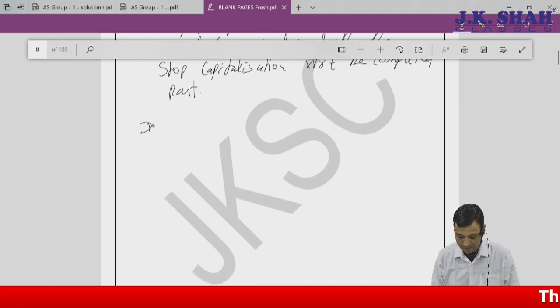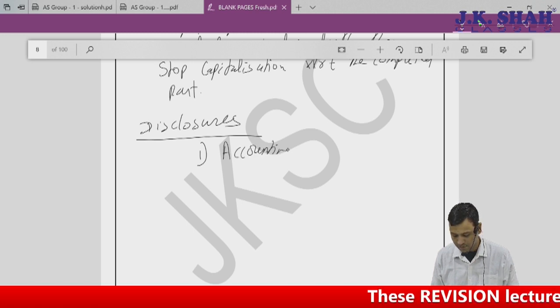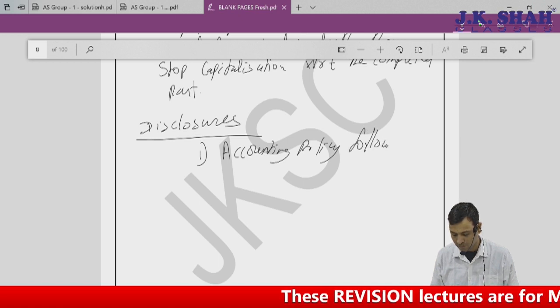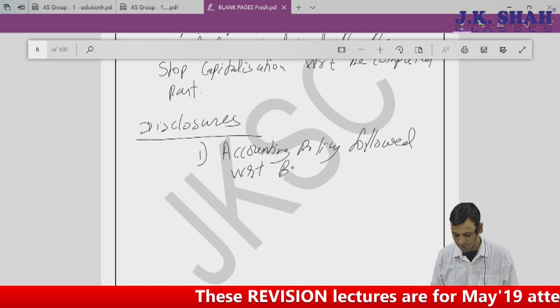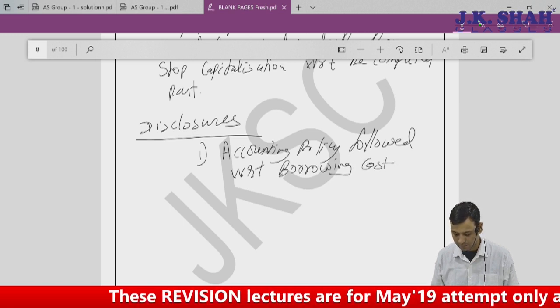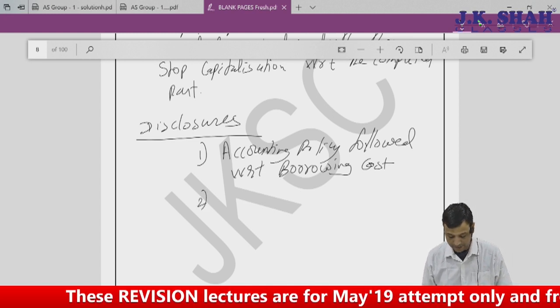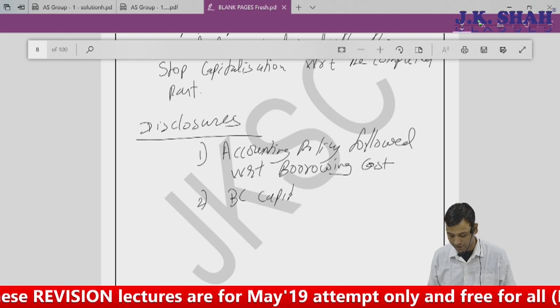The last area, disclosures. Of course, accounting policy followed with respect to borrowing cost. And the second area, borrowing cost capitalized during the year.